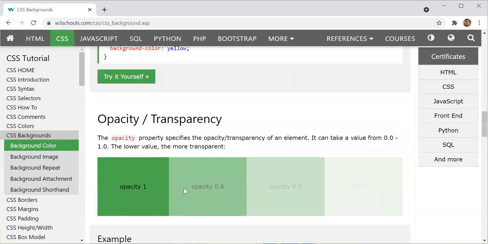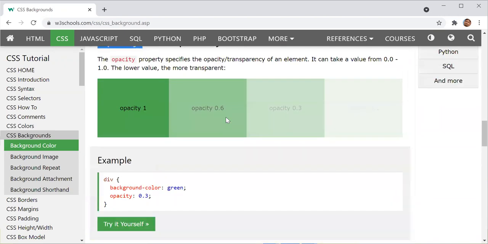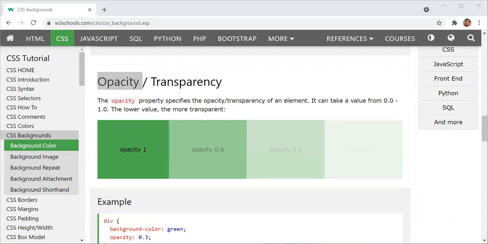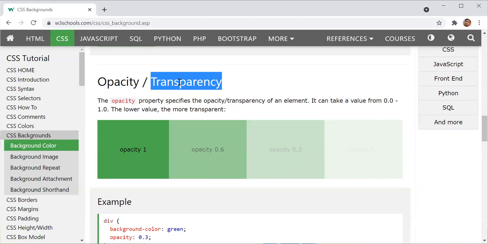One question: opacity and transparency, because a lot of the time we need to apply this. Would anyone like to put some highlight on this? PK, would you like to explain something related to opacity and transparency?